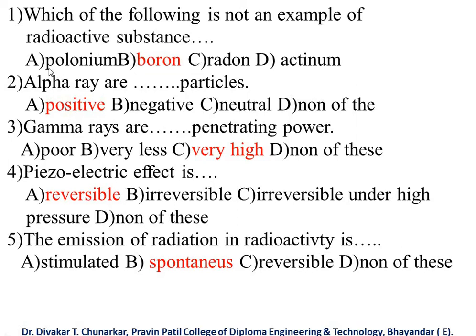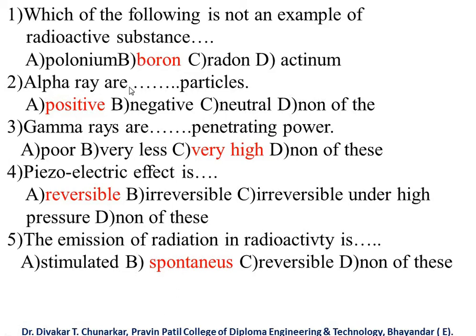Option A polonium, option B boron, option C radon, option D actinium. So out of these, one is not an example of a radioactive substance. So your answer is boron, option B.